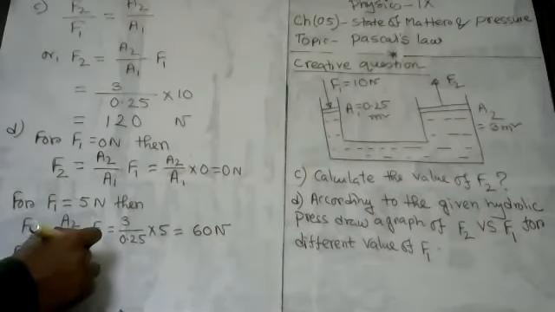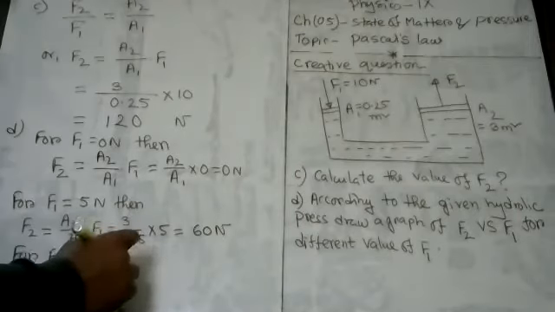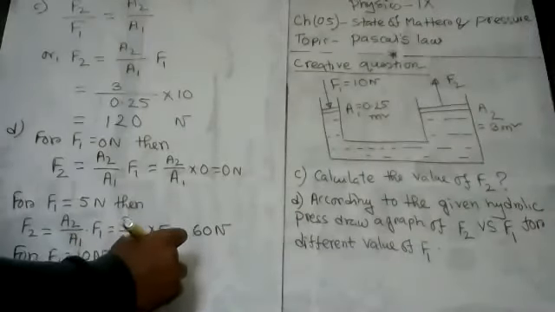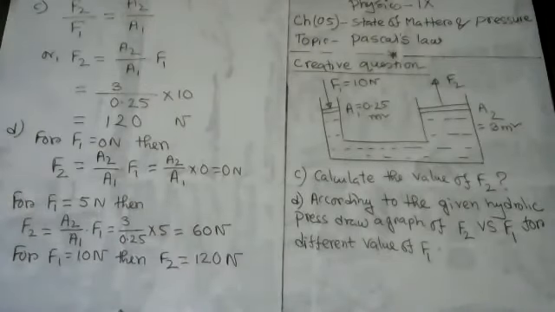And again, for F1 equal to 10 Newton, we already found this in question number C, then F2 equal to 120 Newton. So these are my 3 sets of data. When F1 equal to 0, F2 equal to 0. When F1 equal to 5 Newton, F2 equal to 60 Newton. And when F1 equal to 10 Newton, F2 equal to 120 Newton. So these are the 3 sets of data in my hand.